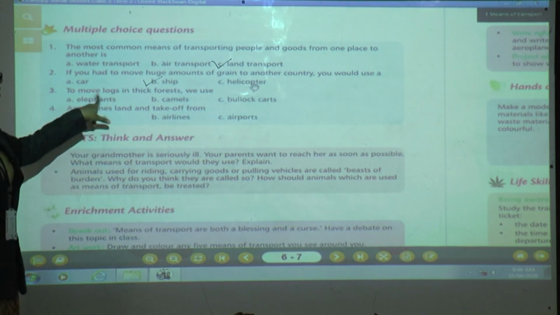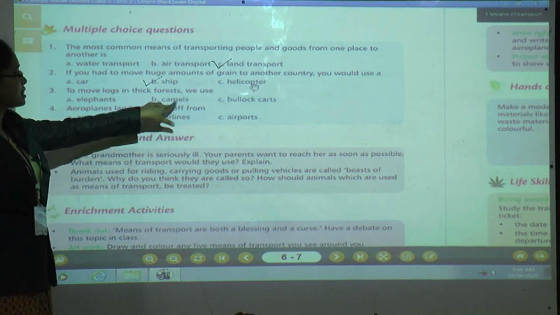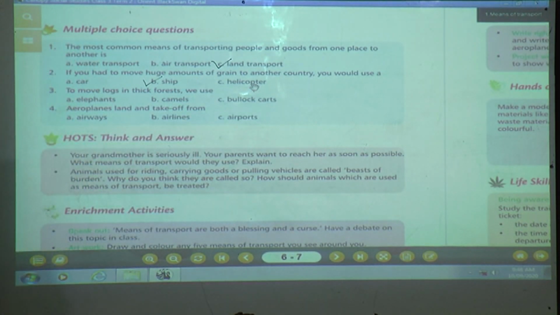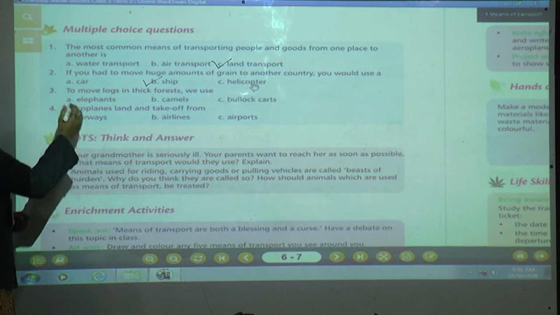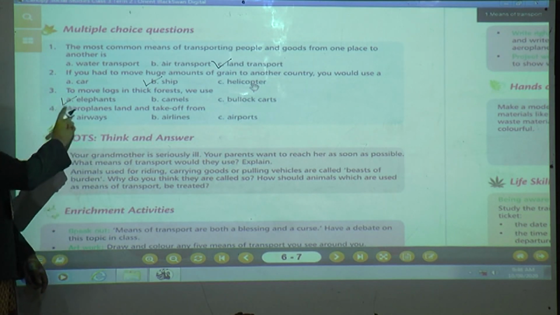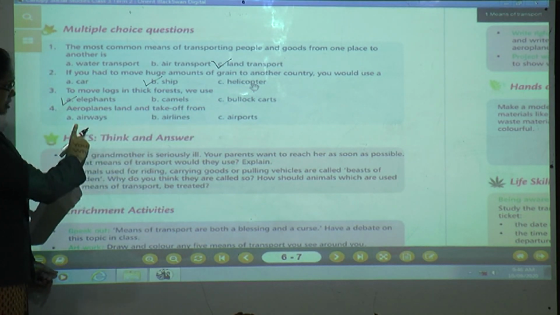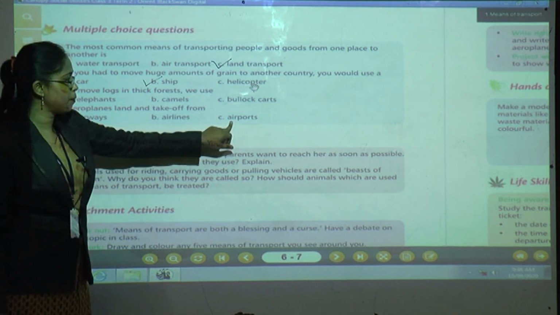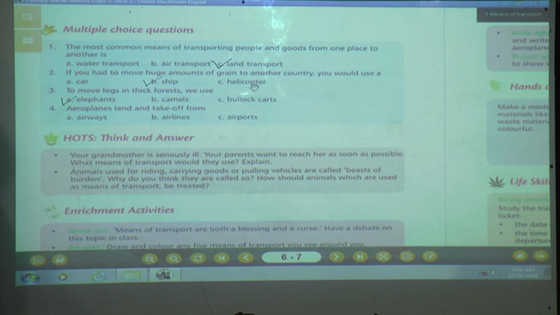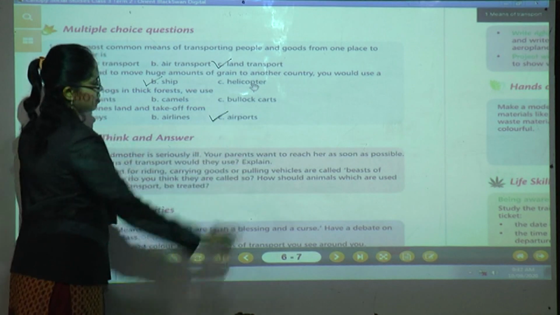To move logs in a thick forest, we use elephants, camels or bullock carts. Which animals do we use to move logs? Yes, the answer is A1, that is elephant. Next question number 4. Aeroplanes land and take off from airways, airlines or airport. Where do they take off? From airports. The answer is number C.